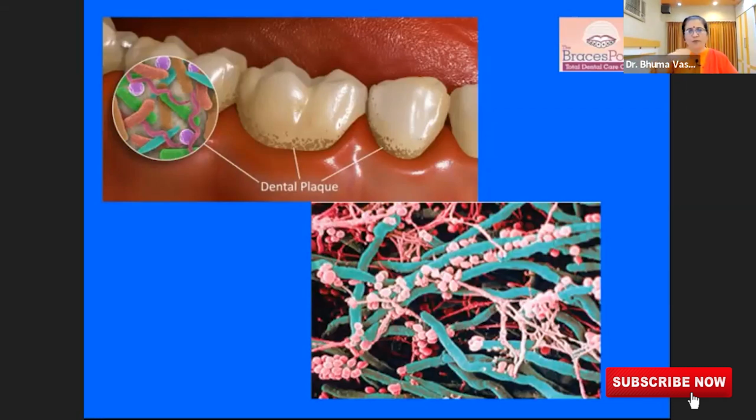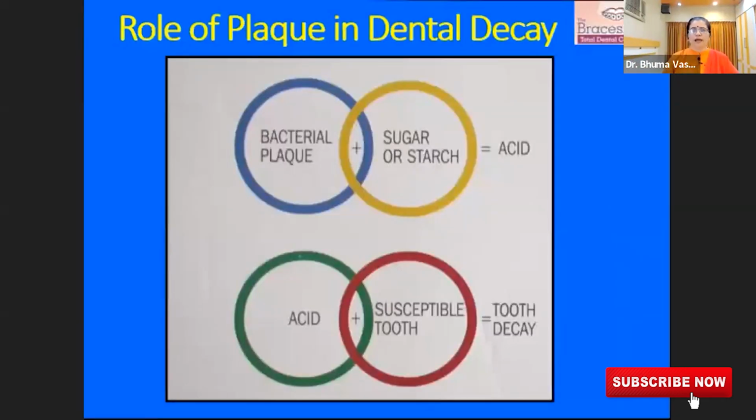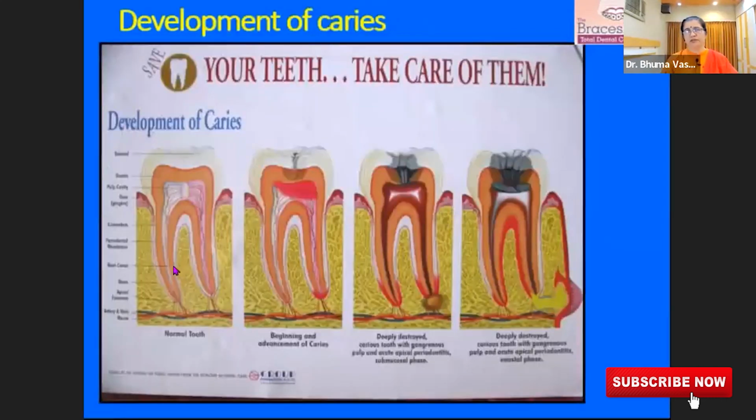So we have to brush it off properly by brushing twice a day. Very simple. When you remove the plaque regularly from the teeth and you have taken care of all the other factors in terms of diet and maintenance, then you should not have so many painful conditions to suffer about the teeth. So the role of plaque in dental decay is that when you have bacterial plaque collected onto the tooth, and there is sugar or starch in the mouth, and it is not cleaned, these two interact and produce acids. When these acids are produced on the susceptible tooth, they begin to eat away the mineral part of the tooth and you develop a cavity. This is a healthy tooth.